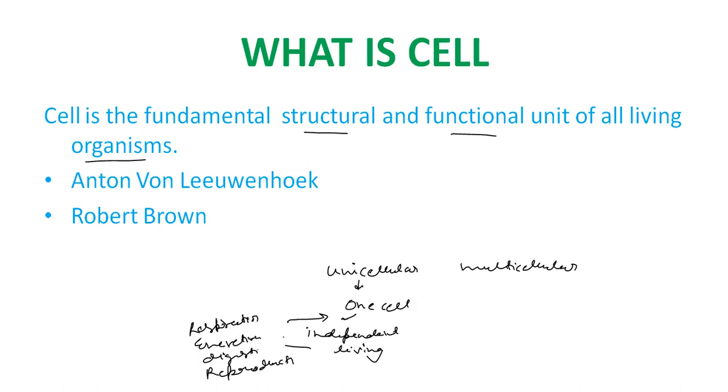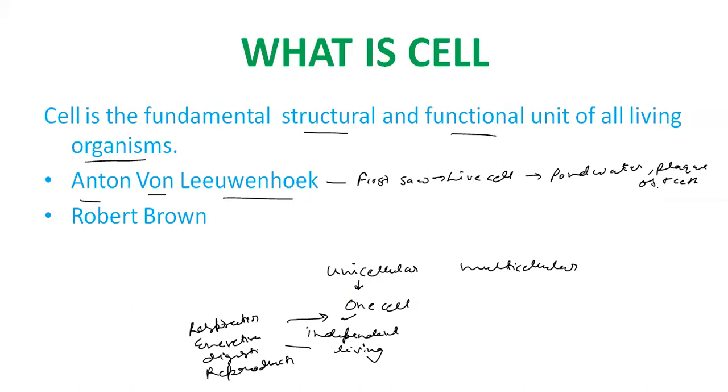Okay. So Anton van Leeuwenhoek was the first scientist who saw a live cell. He took pond water and plaque of teeth under a microscope, and saw a moving structure, and he found that it was a cell. Later, Robert Brown discovered the nucleus of the cell.